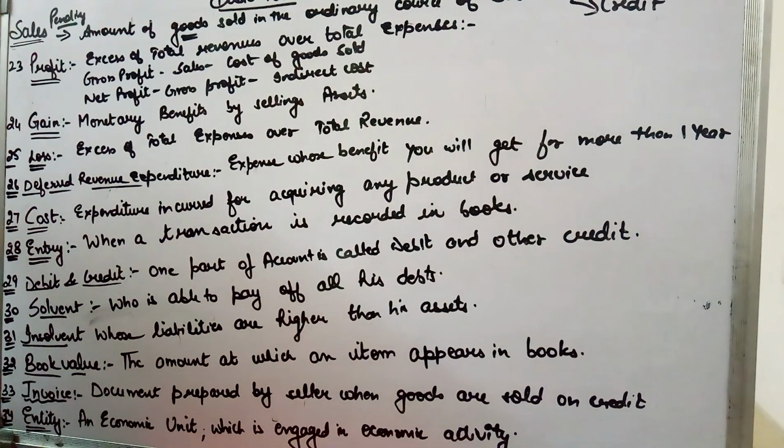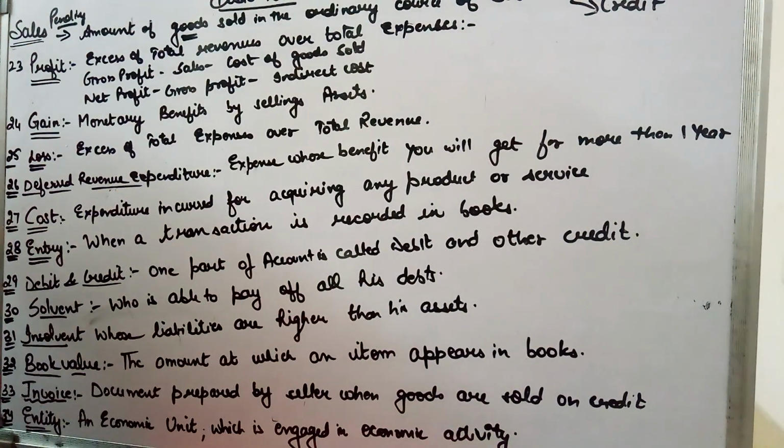Now, what is sales? The ultimate objective of every business is to sell what you are here for in the market. For example, for the stationery vendor, his ultimate aim is to sell as much stationery as he can, because when he sells stationery, he'll be making more profit. So when you sell goods in the ordinary course of business, that is known as sales. When goods are sold from the seller to the buyer, it is known as sales.